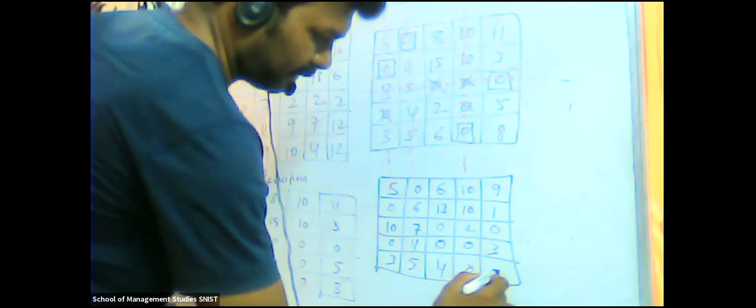Then next 3. Last one 3. Keep as it is. 5, keep as it is. 4, because there is no dotted line, we are subtracting. Next 0, because it's a dotted line, we'll keep as it is. Next 6, because there is no dotted line, subtract.